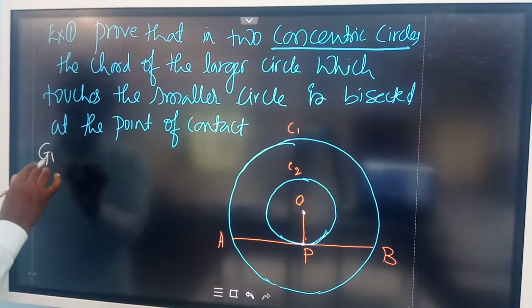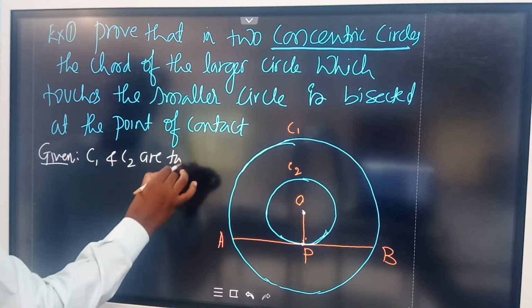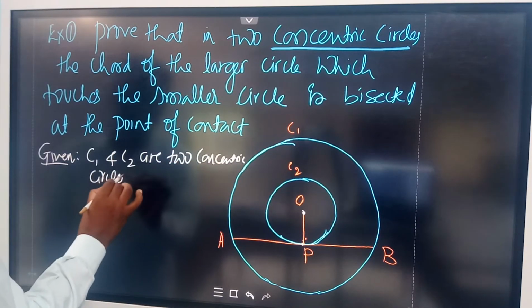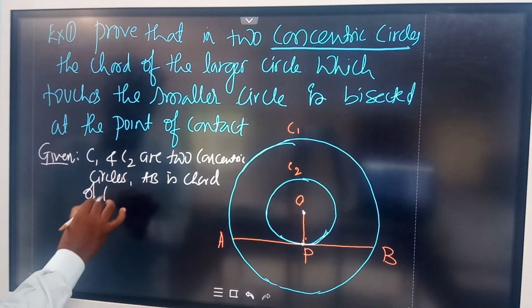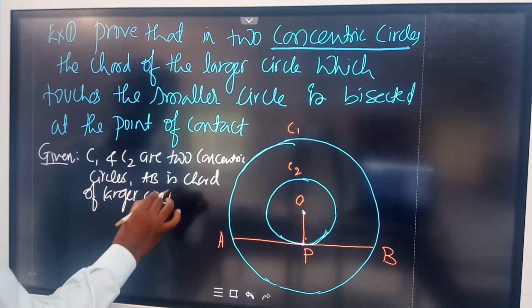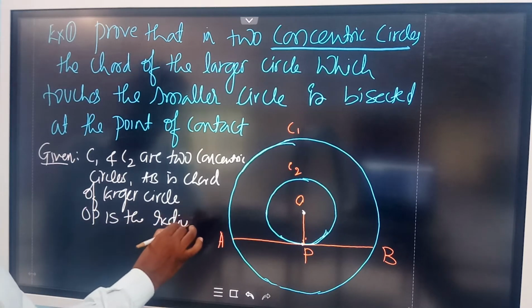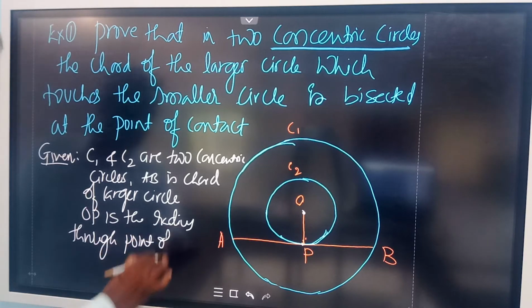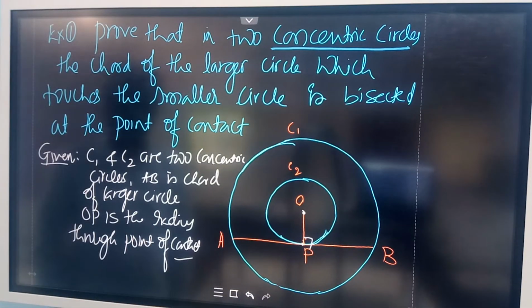So what is given? Let us write C1 and C2 are two concentric circles, and AB is a chord of the larger circle, and OP is the radius through the point of contact. So it is understood this is perpendicular through the point of contact.